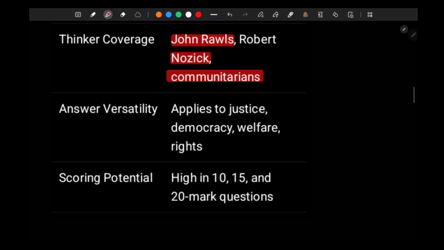Justice as a topic, the concept of justice as a topic, right? You can use it freely across the subject, across four papers. The keywords, if you use them in international relations, you are going to get more marks. Hundreds of keywords are going to be there within theory of justice. It is quite literally the biggest topic of political science.